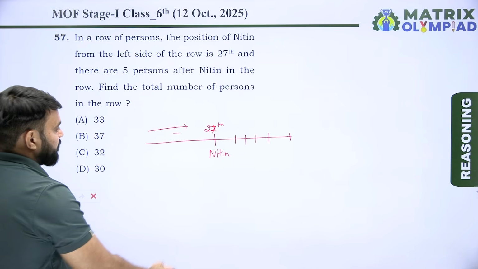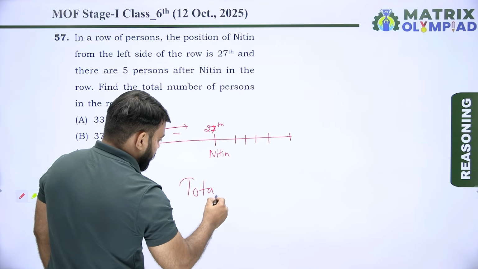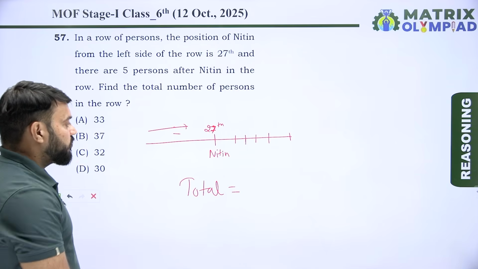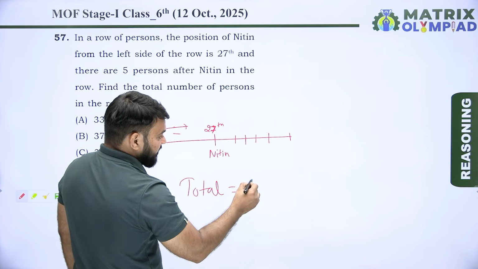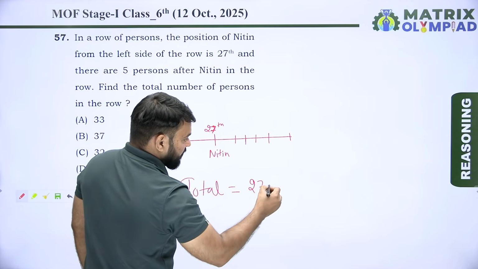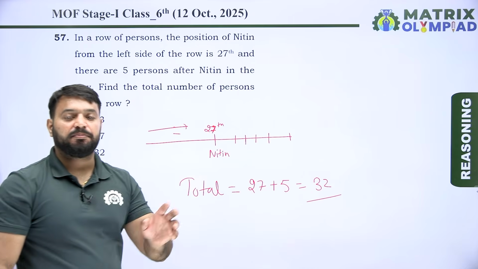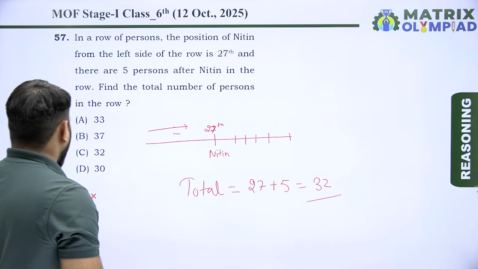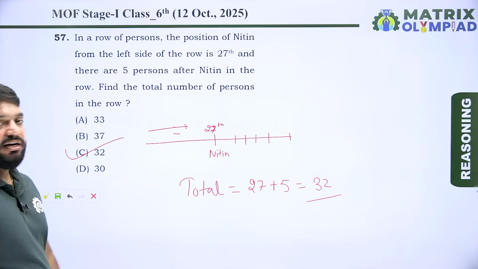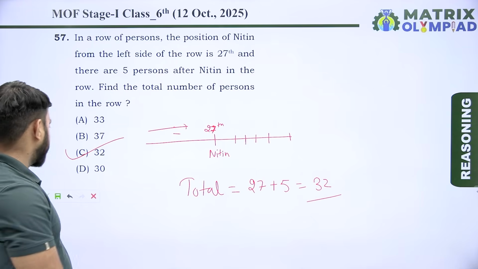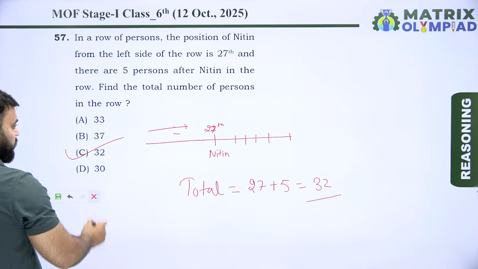Now find the total number of persons in that row. So the total number of persons is equal to 27 plus 5. 27 plus 5 means 32. So there are 32 people in this row. So option C is the correct answer of this question. Let's move on to the next question.